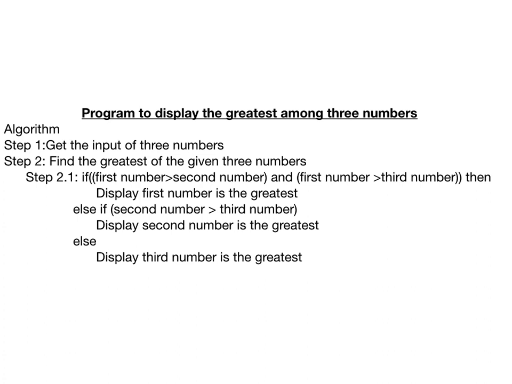So, if this condition fails, you understand here, first number is not the greatest. In that case, we go to the second condition. If second number is greater than third number, second is the greatest. If this is false, the third is the greatest. Correct? Can you understand this? So try to write a C program using this algorithm. Fine.